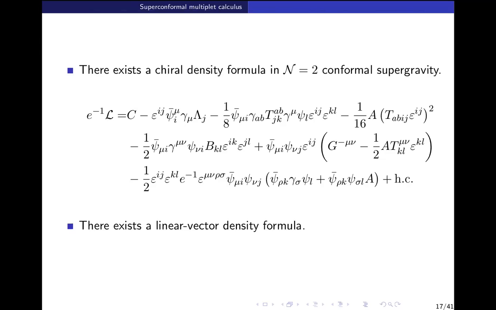Sorry, Subbu, I have a question. Yeah. So you mentioned this is an algebraic expression, right? This L. Yeah. So I'm a bit confused about how, at the end of the day, you want a Lagrangian which has some dynamics, presumably. Yeah. So where are the derivatives? I mean, where is the dynamics going to come from? Right.